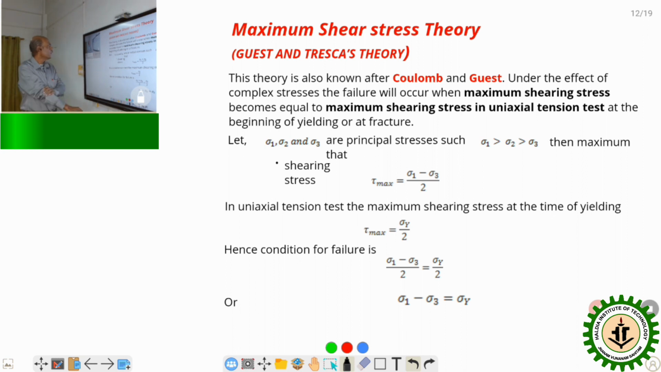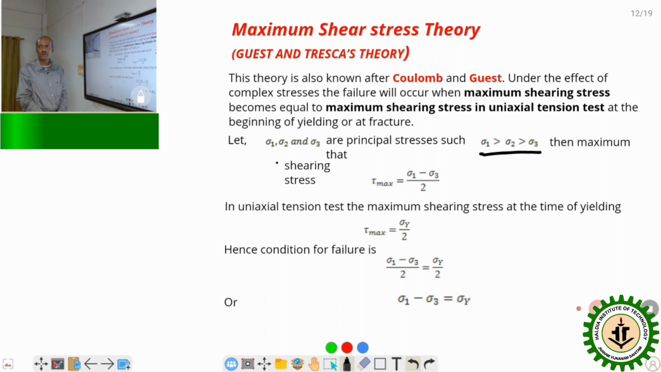Let the body be under a complex system of loading, that is sigma x, sigma y, sigma z along the x, y, z directions, as well as shear stresses acting over the body. Because of that, we will get a maximum of three principal stresses, that is sigma 1, sigma 2, and sigma 3.